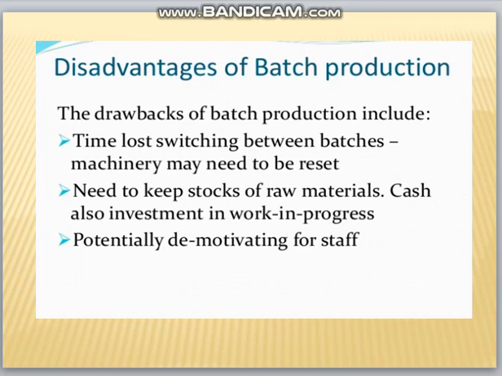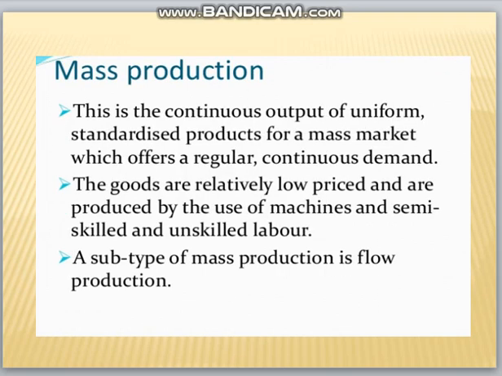Moving on to mass production, next one. This is a continuous flow of output product. So work is continuous in mass production. The cost of the goods is relatively low. Semi-skilled or unskilled labor can be used in mass production.